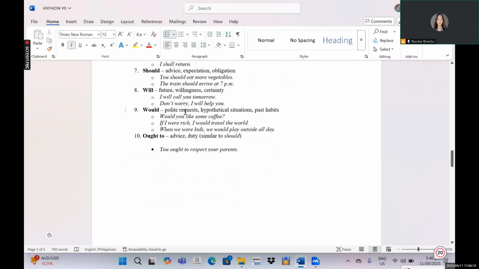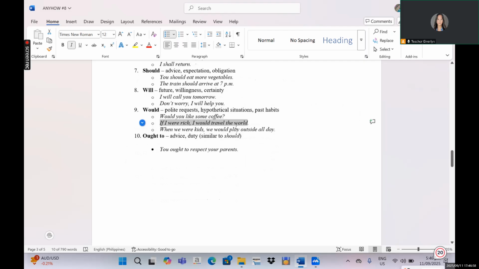Okay, next, the word would. It can be a polite request, hypothetical situations, or past habits. I know maybe you must be confused as to what is hypothetical situations. This one refers to situations that you do not have yet, but you are imagining yourself into this kind of situation. For example, if I were rich, I would travel the world. That means this is not my actual reality as of the moment, but I am imagining that maybe if I were rich, I would travel the world.